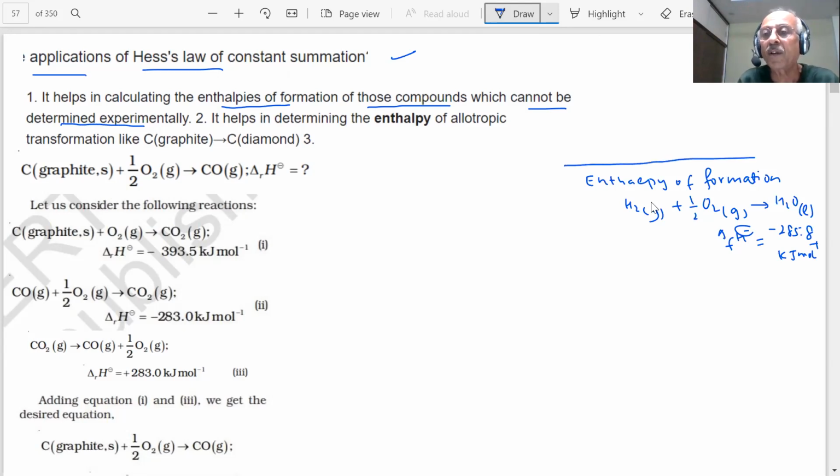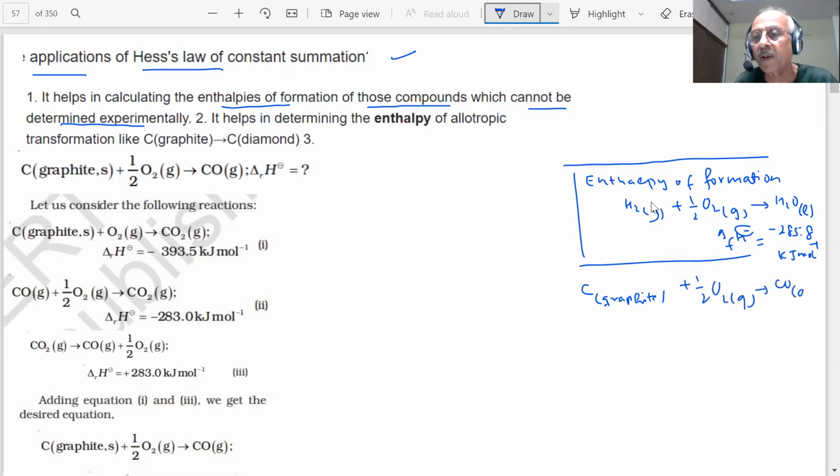Yes, sir. There are certain reactions for which it is not possible to determine the enthalpy directly. For example, carbon graphite plus half oxygen produces 1 mole of carbon monoxide gas. I want to find the standard enthalpy of formation of this reaction, students, and I cannot determine it experimentally.